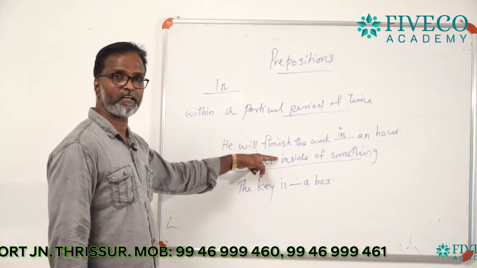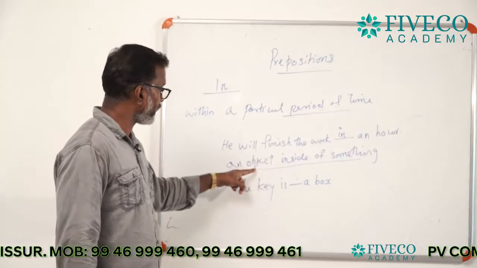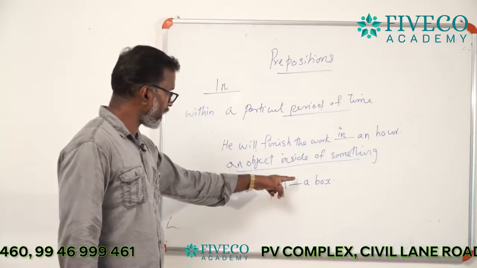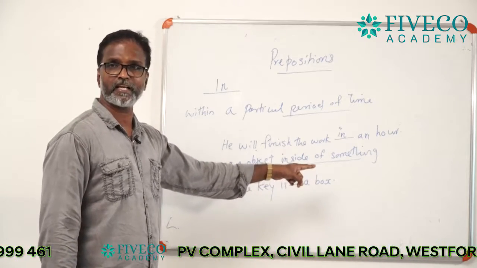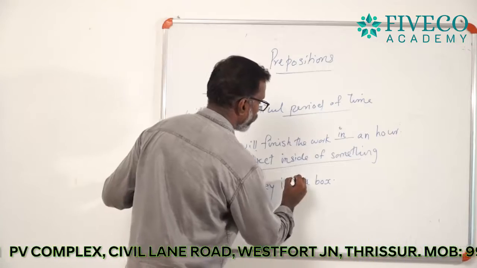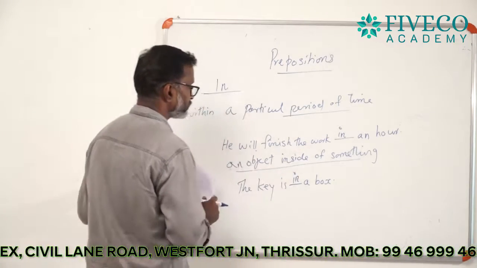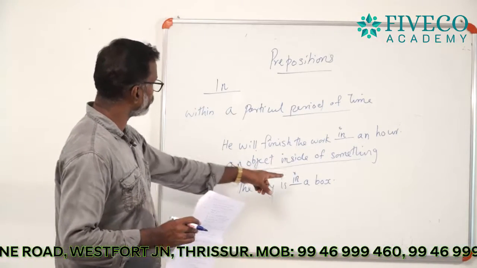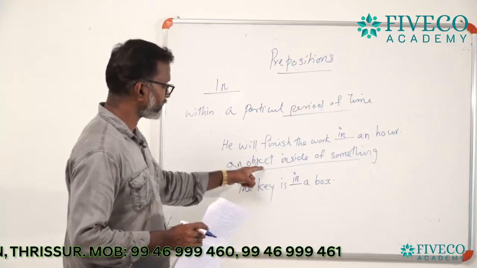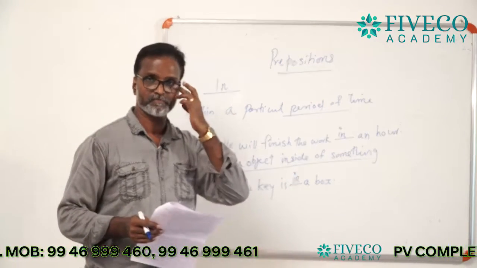That is the point we are discussing now. The key is in a box. I mean, you can use the preposition in to refer to an object inside of something.